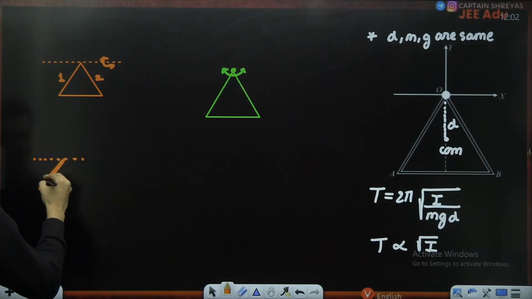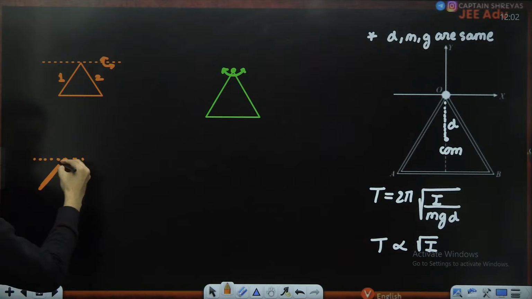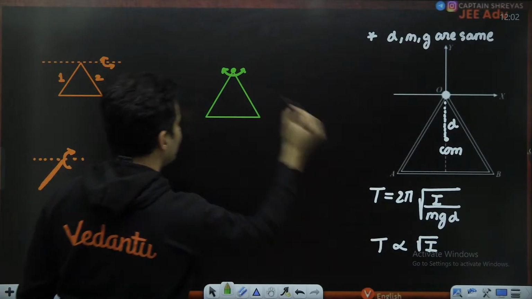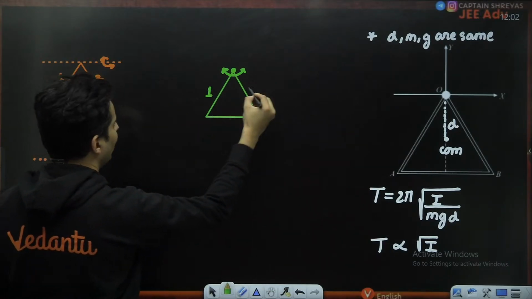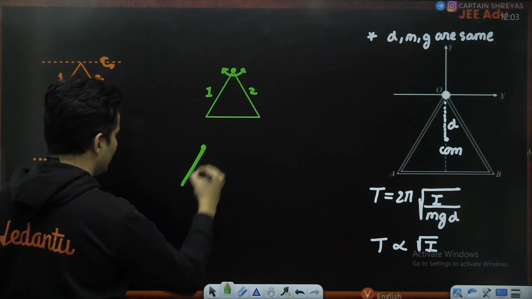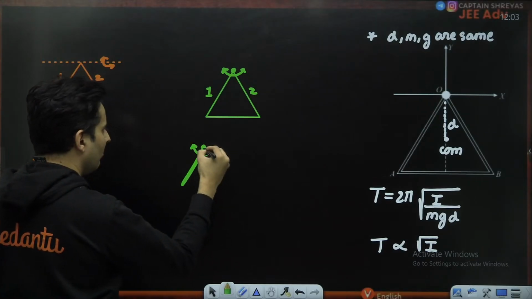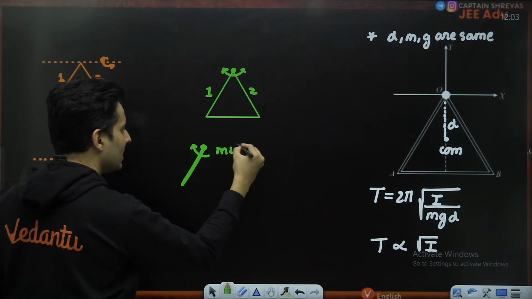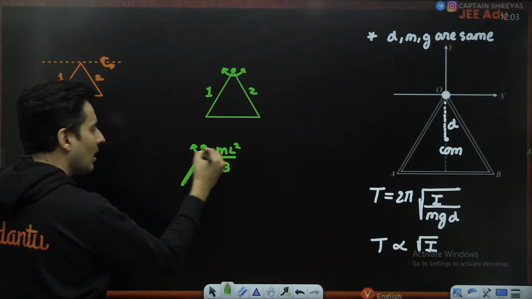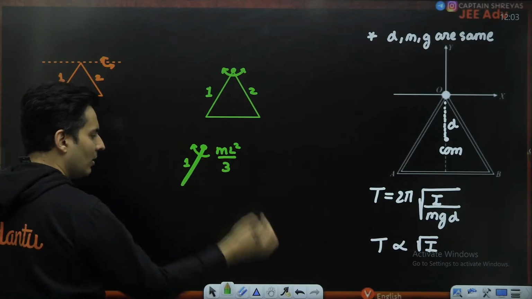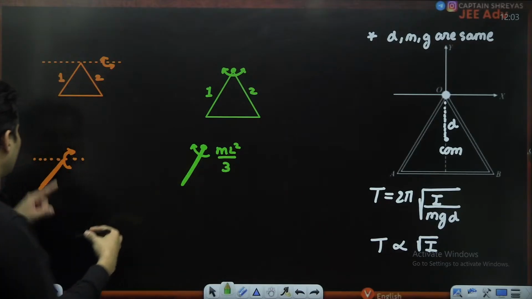Now, when you rotate this rod like this, versus consider this situation, rod 1 and 2. This is the axis. This is your rod and you're rotating about this axis. When you rotate it like that, the moment of inertia is ml square by 3 about the end. Remember, moment of inertia about the end of the rod is ml square by 3.